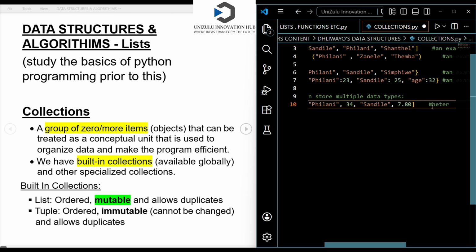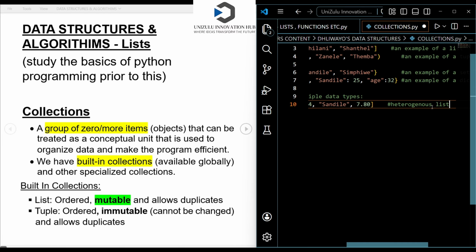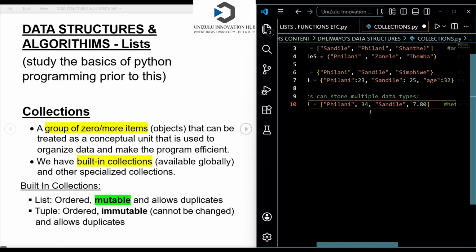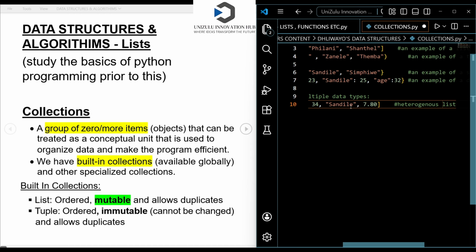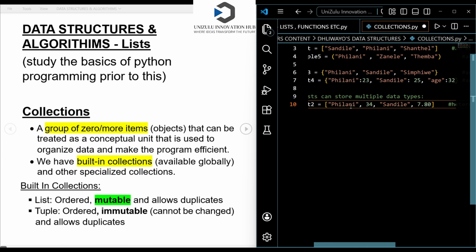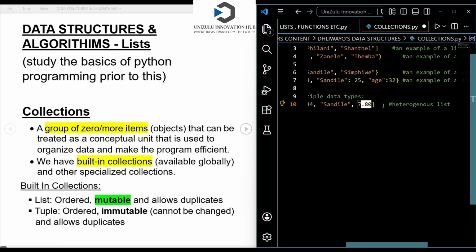When you say that it's a heterogeneous list, it simply means that it is storing more than one type. It is storing a string and an integer, or maybe an integer and a float, but it's a combination of different data types. A string is a string of letters, whereas here we have got a number, and here a floating type, and we've got a string. It's just a mixture of different data types. We say that it is a heterogeneous list. We can say it's a heterogeneous collection, but say it's a heterogeneous list.